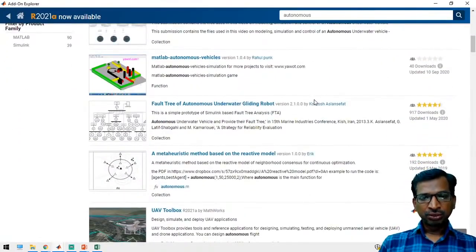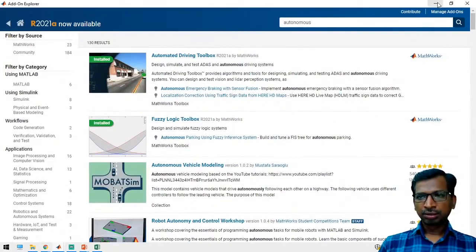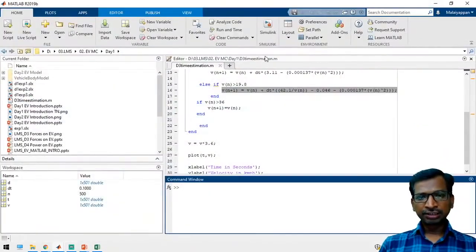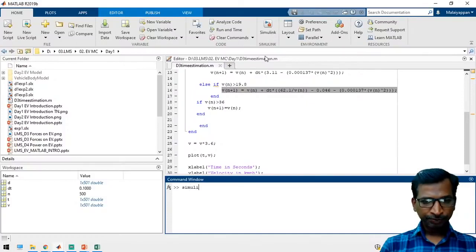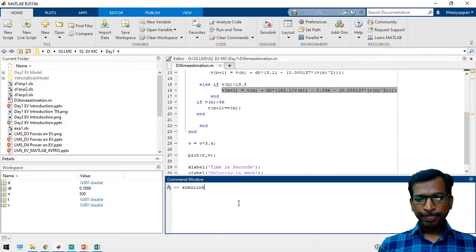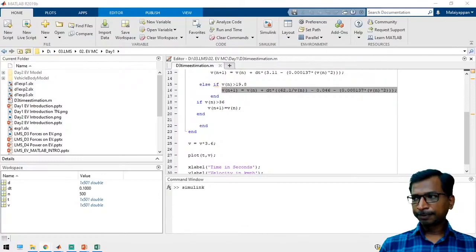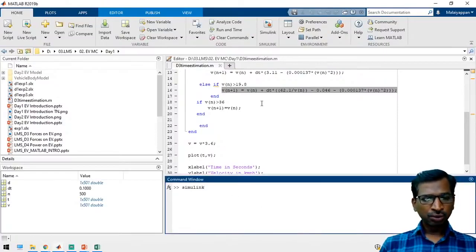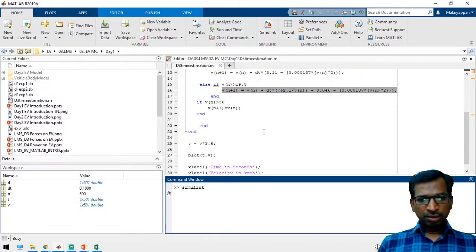Yes. So this is the procedure to add them. Now let us move to Simulink. Just type Simulink, you can get a window, and now you have to create a new block.